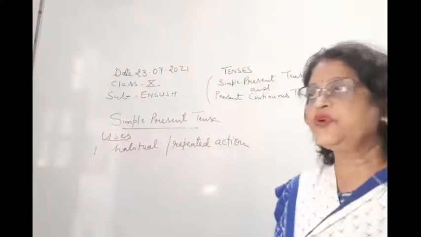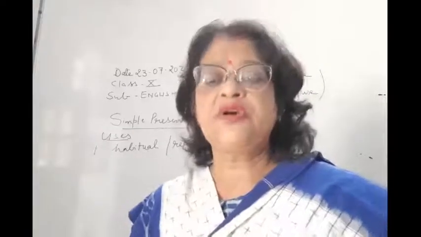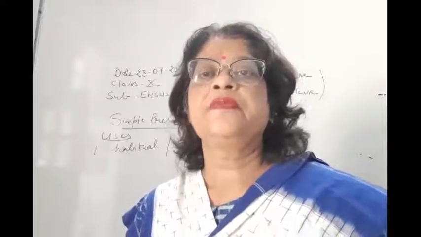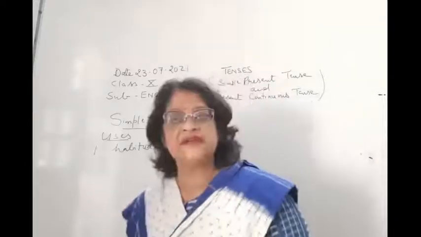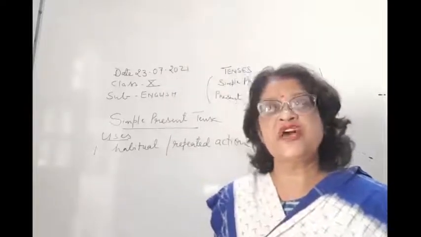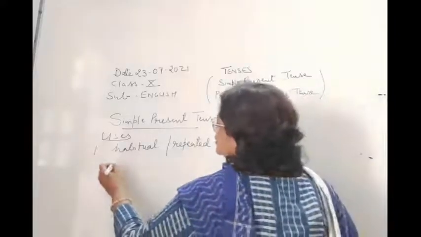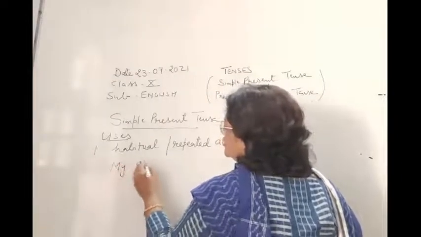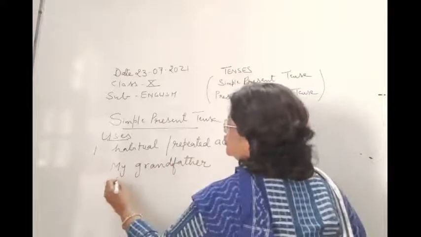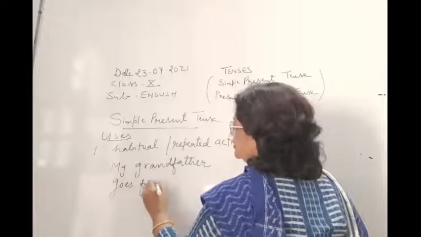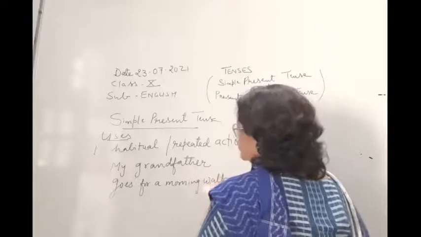So what are the uses? Habitual or repeated action. First use of simple present tense, children: we use this tense when any habitual action is happening, like, my grandfather goes for a morning walk.